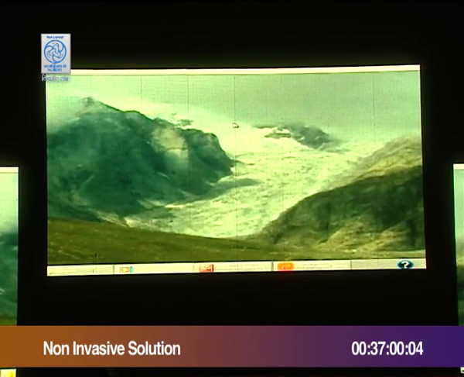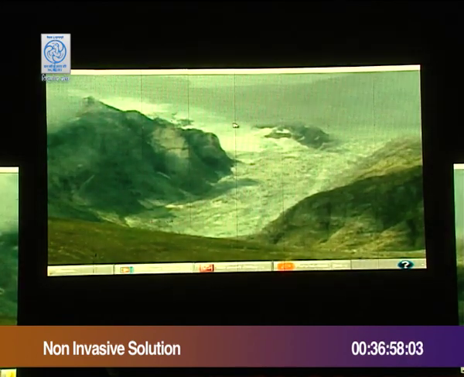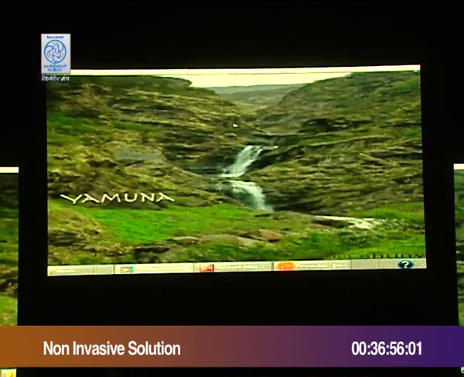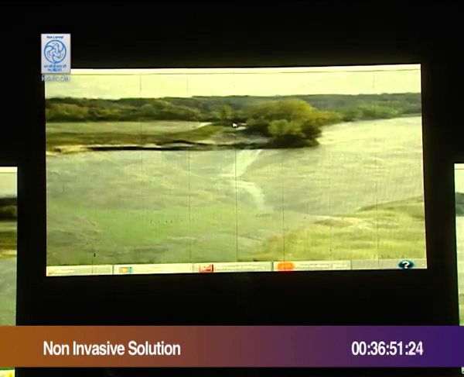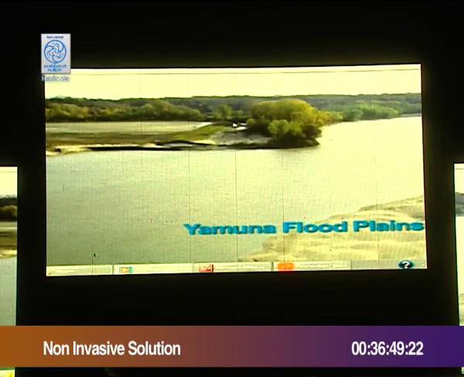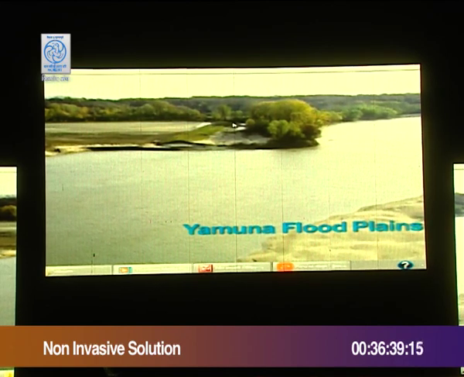55 million years ago, the Himalayas were formed and the Yamuna started flowing. Each year, the river flooded its banks and left behind its legacy of sand, making the floodplains. This has become the invaluable inheritance of our city.